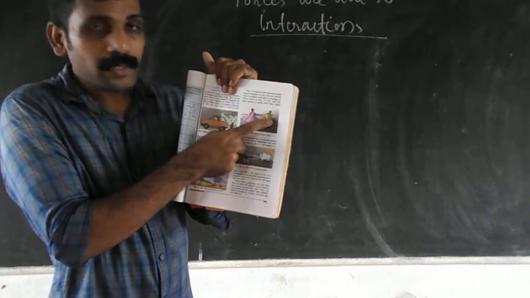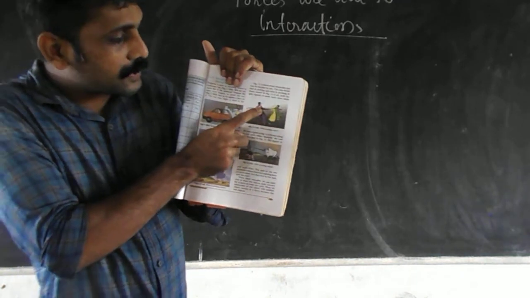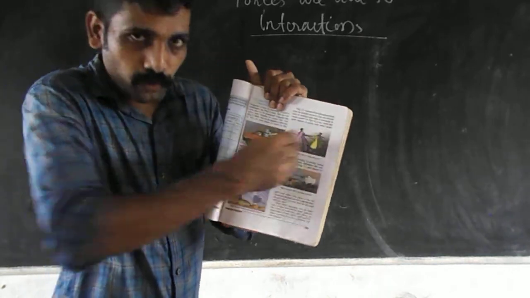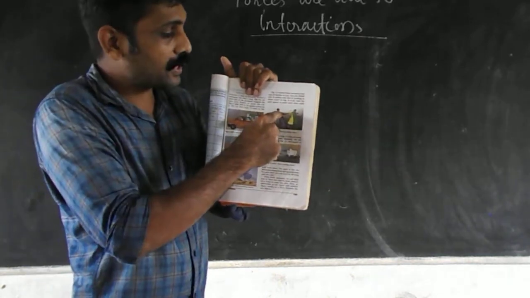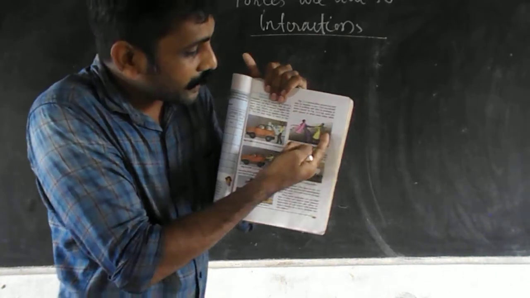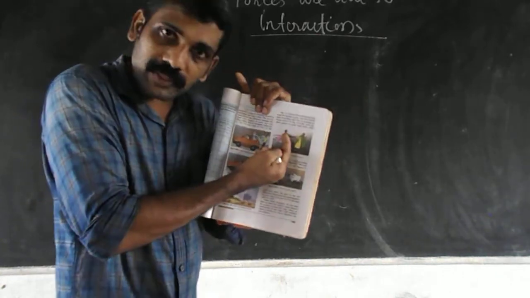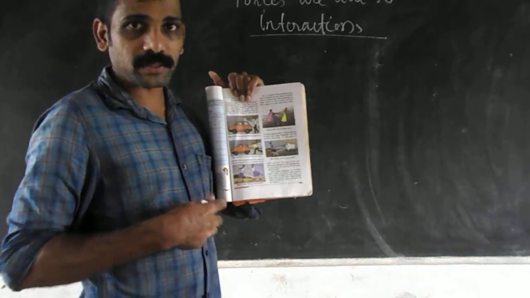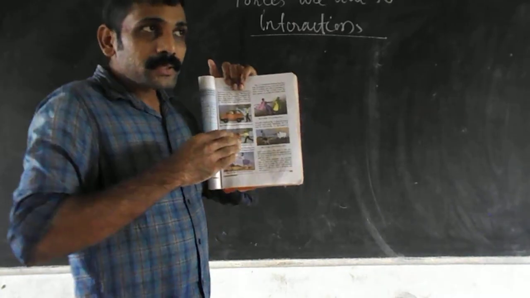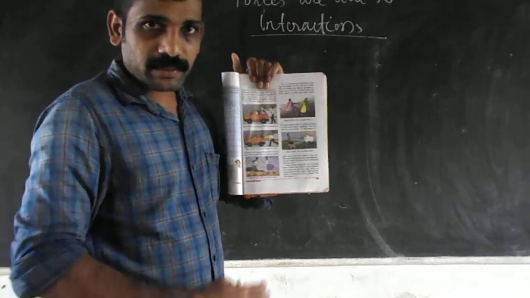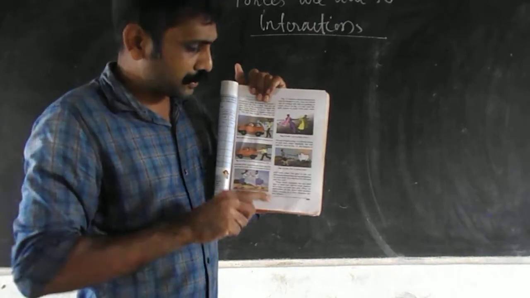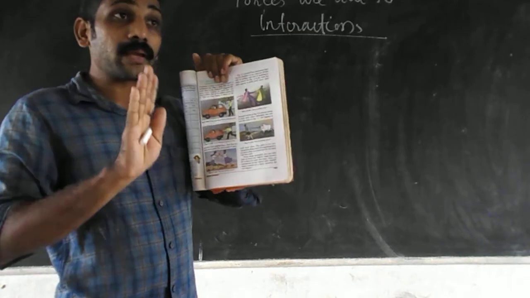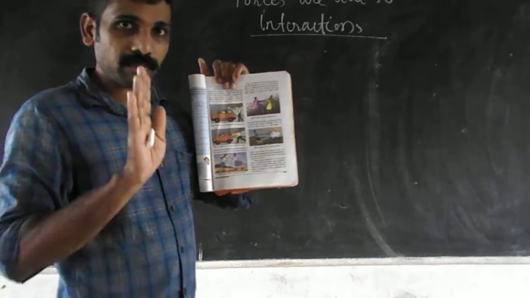In these examples also, what happens? The first girl is pulling, and the second girl is also pulling the first girl. So here the first girl is pulling, meaning giving a force. The first girl is giving a force and the second girl is also giving a force on the first girl. So in this case also, forces are given to each other. This giving of forces to each other is called what? Interaction. In all forces, there is a giving of forces to each other.